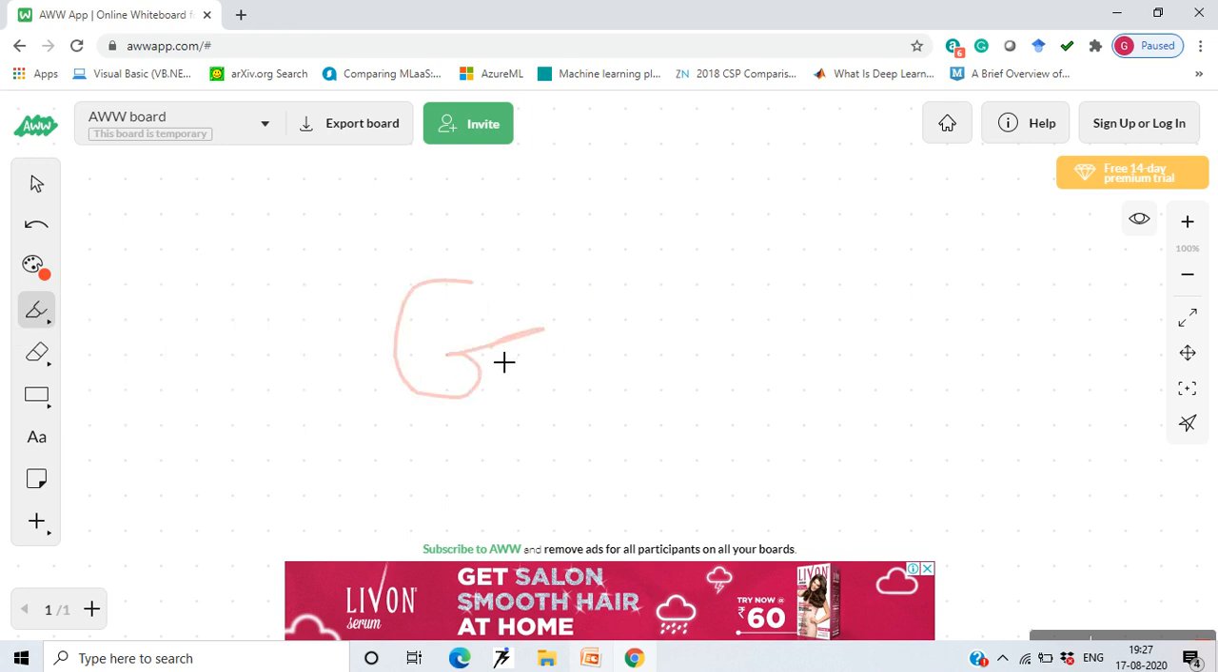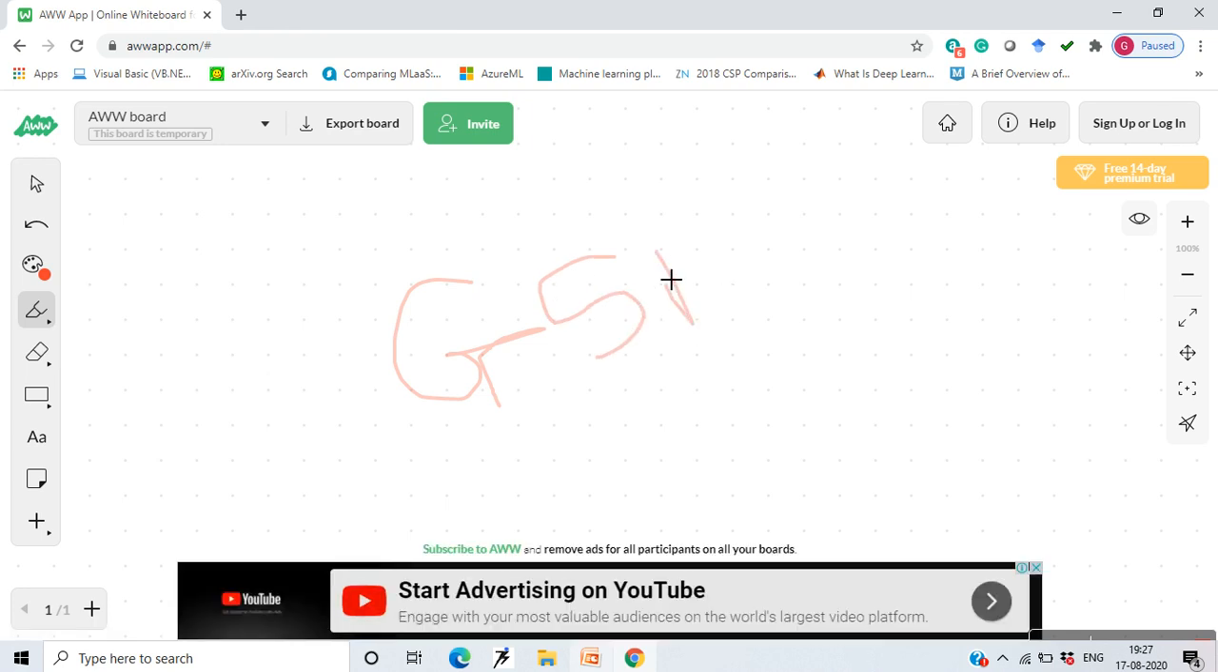This is a bit thicker than the normal pencil. You can select the size of this also. Instead of using an eraser, you can just simply click on undo and it will go. Then you can use shapes to draw.